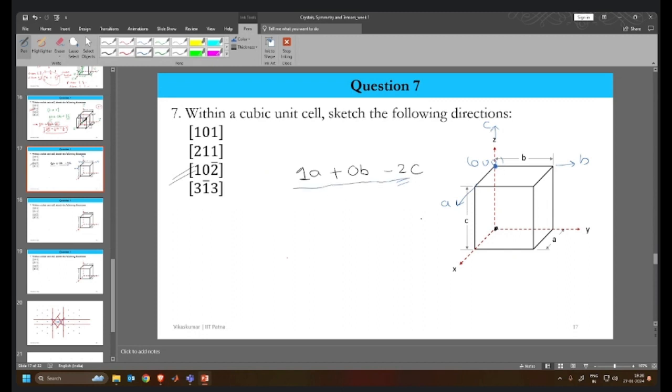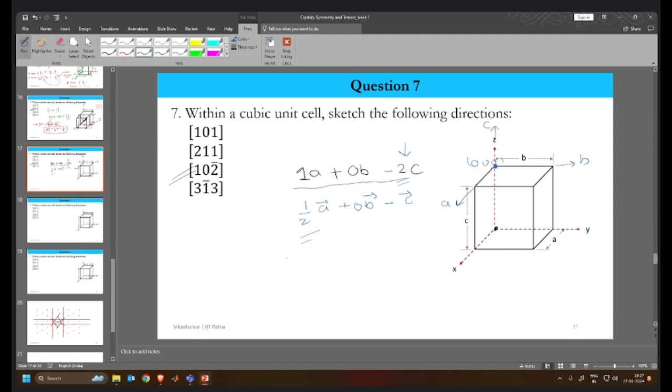Okay. So now considering this to be the origin, we can apply all the things. Again, one more thing is that there is a 2 associated with it. Now, from the last question we discussed, we can extend the unit cell also. We can draw within the same unit cell. So let's restrict ourselves to draw within one unit cell. So we will divide by 1 by 2 to all of them.